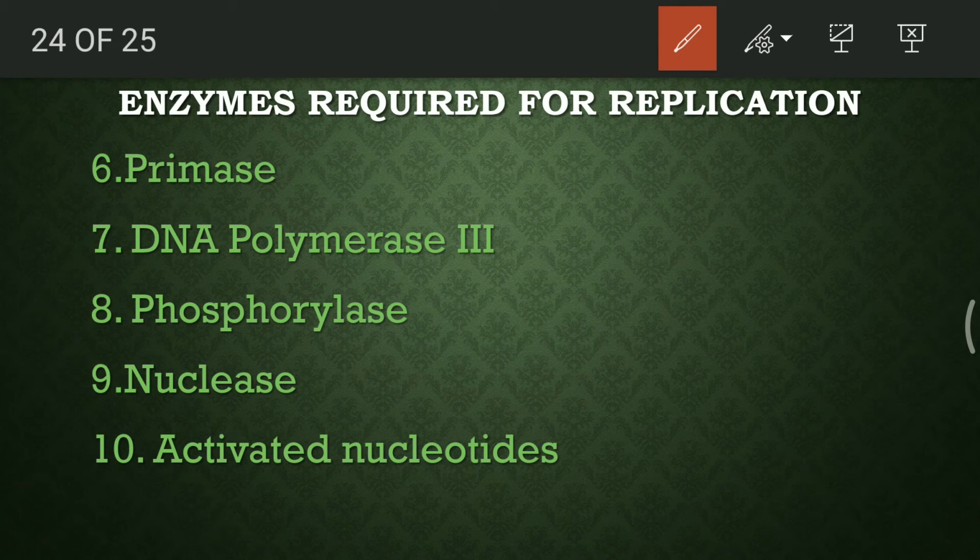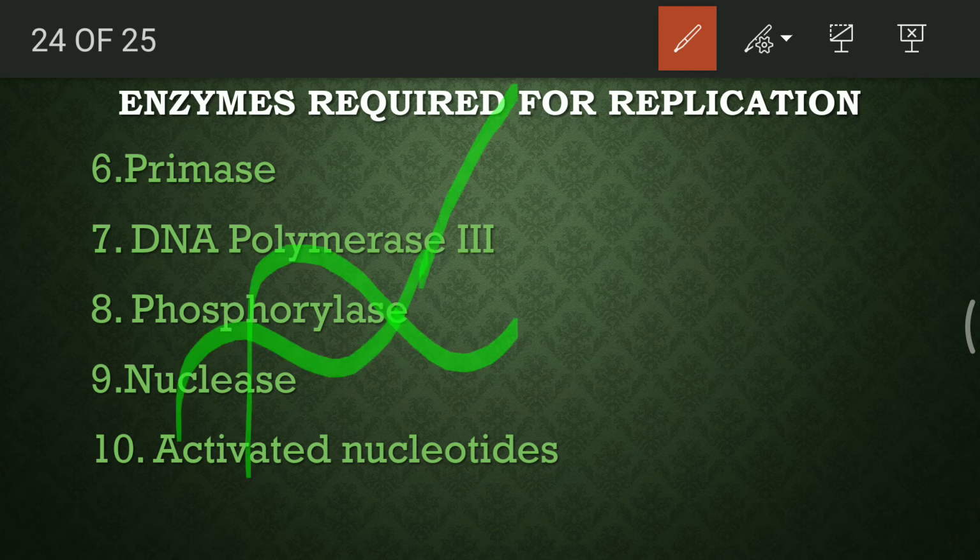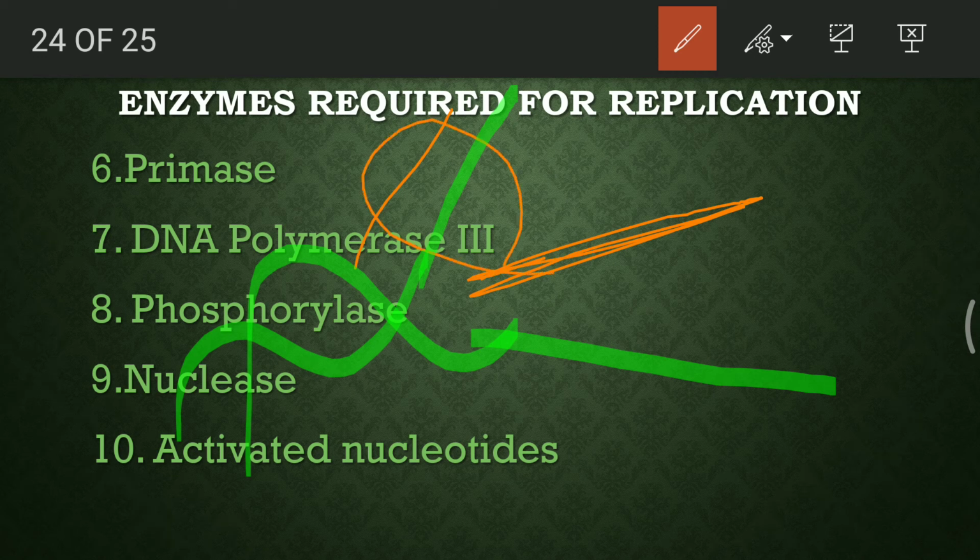Epsilon subunit is also present in the same DNA polymerase 3 structure, and it helps in proofreading. This entire DNA polymerase is actually a dimer, and it helps in synthesis of both the strands at the same time. So you can think of two DNA strands; when it opens up, both the strands are synthesized at the same time. It is not that only one of the strands will be synthesized, and the clamp will be attached to a place somewhat in the middle. One side will have DNA polymerase 3, and the other side will also have DNA polymerase 3.